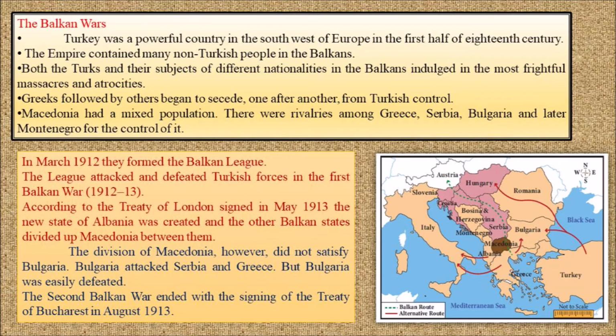And in Macedonia, here in this map you can see Macedonia, people from various nationalities started to settle, people from different countries like Greece, Serbia, Bulgaria, and Montenegro. People from all these places lived in Macedonia. And here also, all these people from various countries fought over whom this Macedonia belonged to.